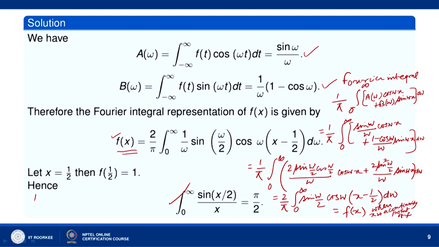So, we get 1 equal to 2 over pi integral 0 to infinity sin omega by 2, and x equal to half means cos 0 is 1, divided by omega d omega. So this implies integral 0 to infinity sin x by 2 over x dx equal to pi by 2, and we get this result.